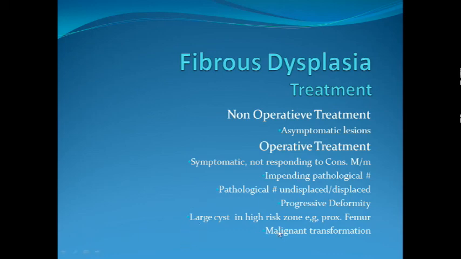In high risk zone, presence of large lesions, we have already seen in simple bone cyst, the proximal femur, because of high biomechanical stresses in this region, is a high risk zone. Even a benign looking lesion in this area can lead to pathological fracture. So we offer surgery to these patients, or when we are suspecting a malignant transformation, the patient is offered surgery.